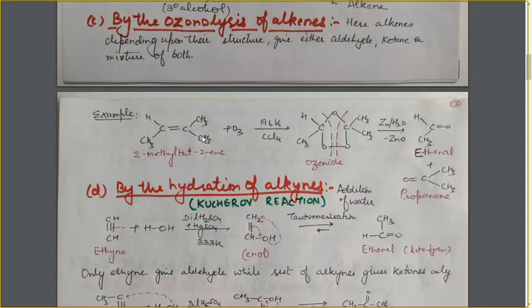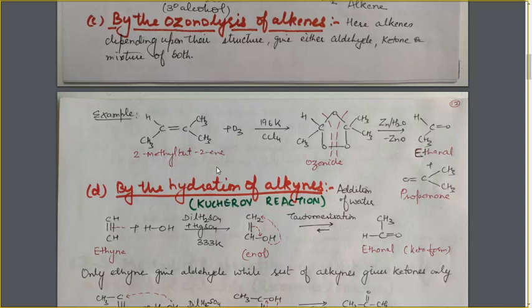So, in this way, we can easily predict what will be the product formed during the reaction, and these groups which are present on double bonded carbon atom will decide the nature of the product formed, that is, whether it is an aldehyde or a ketone.